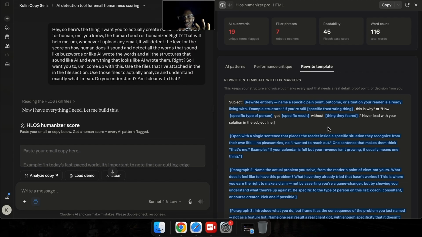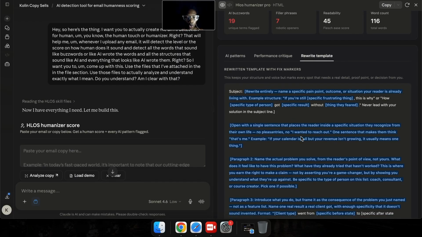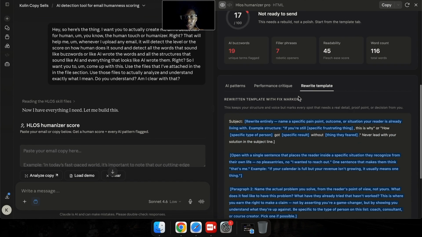Now, this is not just to write the email, right? It's not writing the email. Writing the email will just destroy the overall strategy of this AI system, and I don't want it to concentrate on writing the email, but instead it should just give out exactly, maybe here you should name maybe something specific, maybe a pain point, maybe an outcome or a situation that is really relevant to the reader or something like that. So it will just point out things like that and give you maybe a specific formula on what you can actually do so that you can strengthen the email and make it the best email out there.